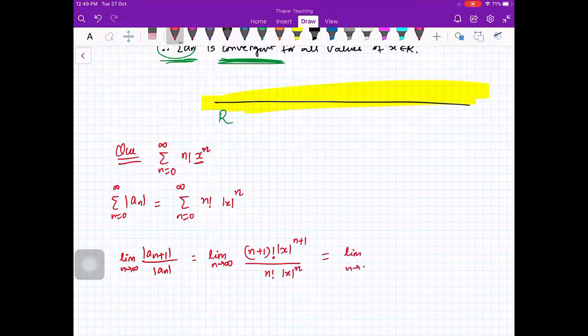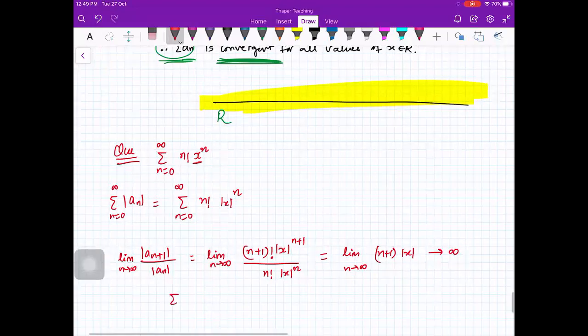So ma'am will basically be proving mod of an convergent, and that implies that the original series is also convergent. Yes, but in the case of divergence this does not hold. Let me complete. So this is mod x times n plus 1. Now what is this limit? This is infinity. So it means that sigma mod an is divergent.